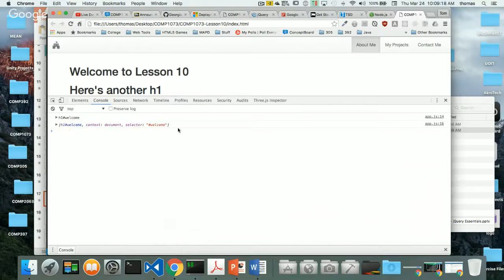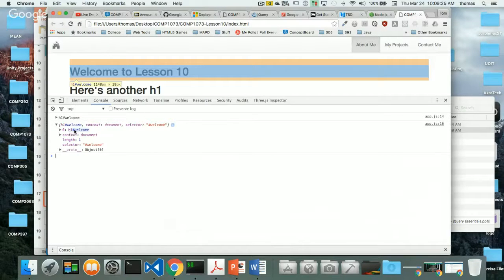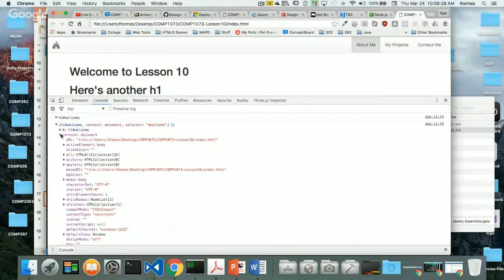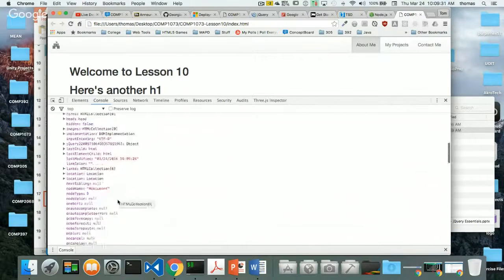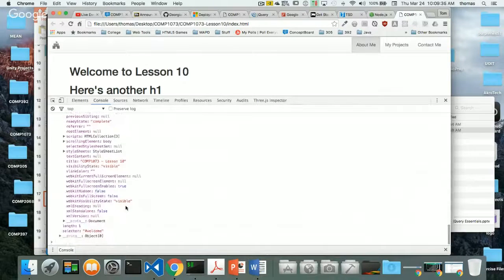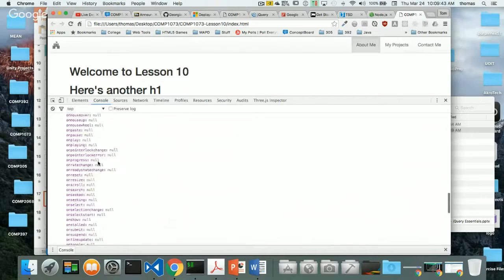I get this jQuery selector back, right? So this doesn't give me what I want. I mean, it gives me my welcome, my h1, my hashtag welcome. It also gives me my selector, and inside my context, if I look down this whole length of context, it should also give me my inner HTML, right? That's down in here. If I want to see what this is, here's another one I want to look for. So where do I see that?